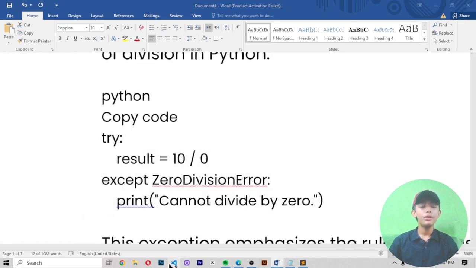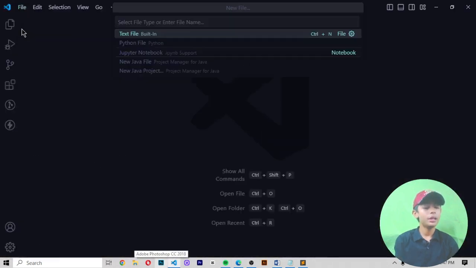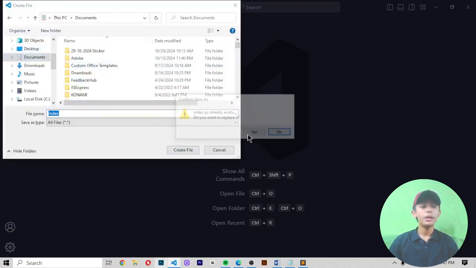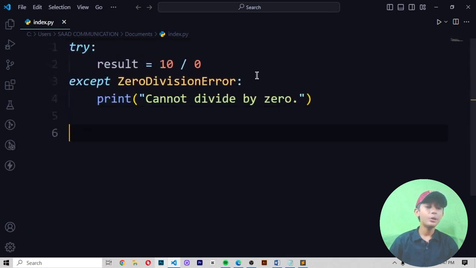When I copy it, I go to my Visual Studio Code and create a new file by the name of index.py, and I'm making this file in my documents. When I create this file and paste this code, let me tell you how to write it.